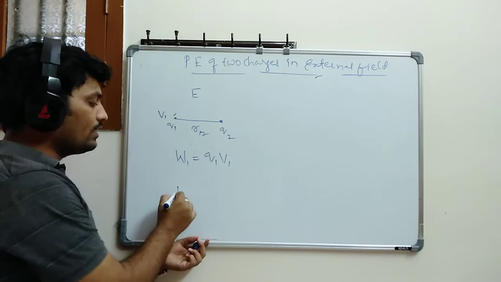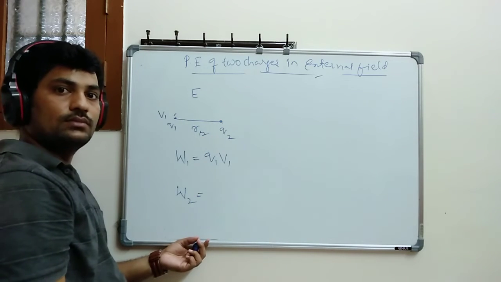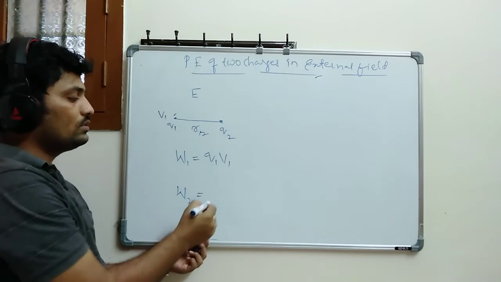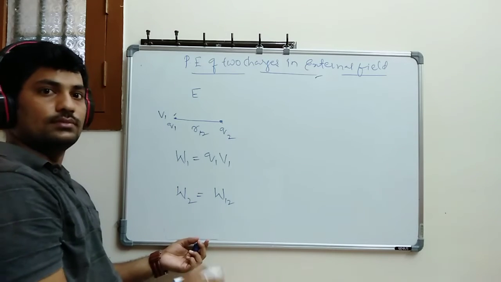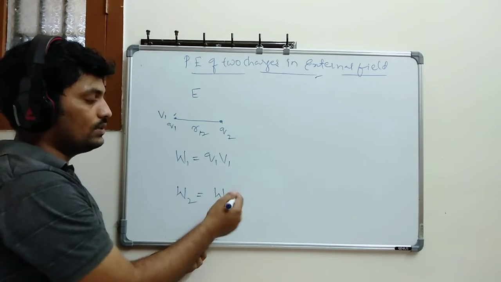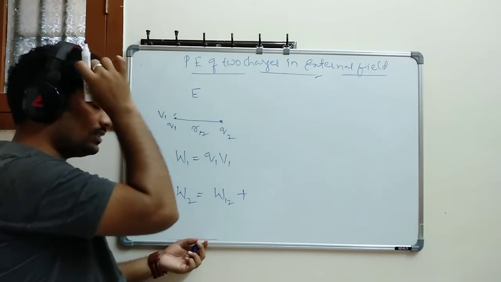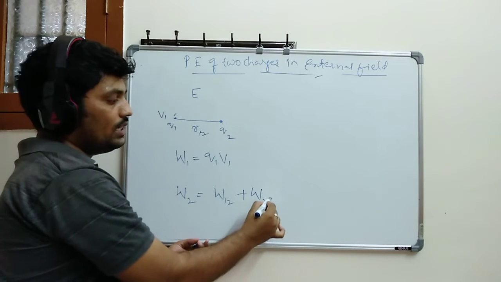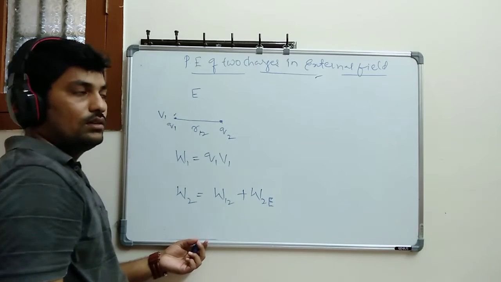So while I am doing W2, I should write the work done due to the external field, and the work done due to the other charge. So for that I can write W12, 1 to 2 or 2 to 1. I can write one more thing, the work done due to the external field, which I can write as W2E, you can take 2 to E.